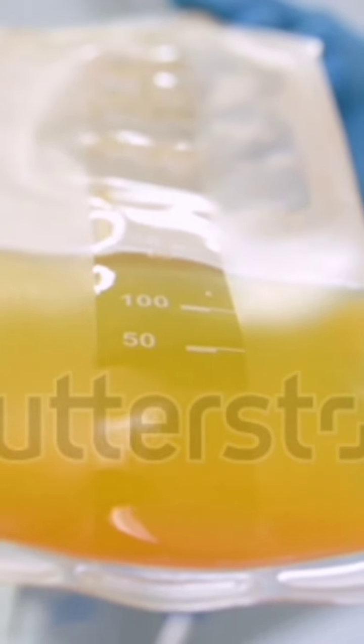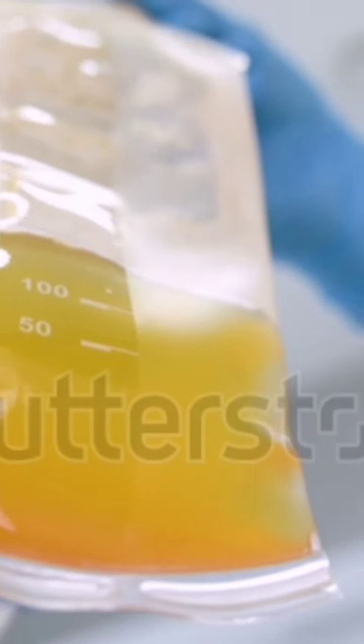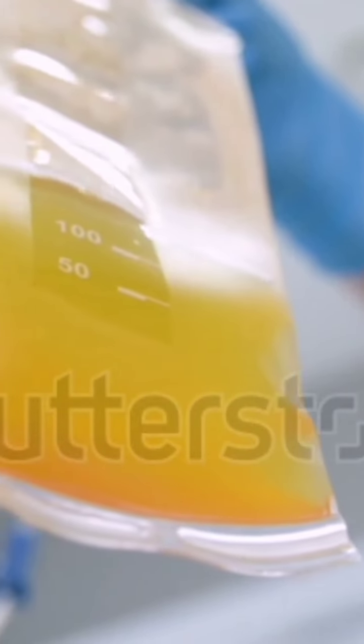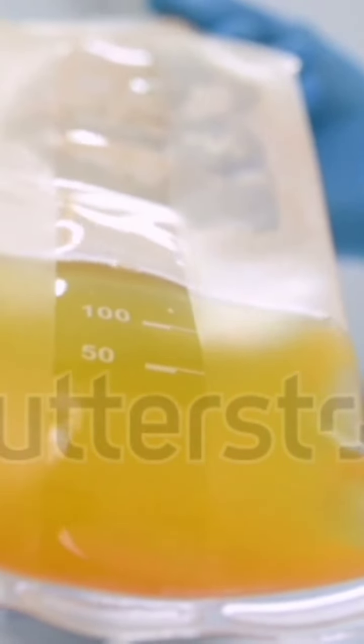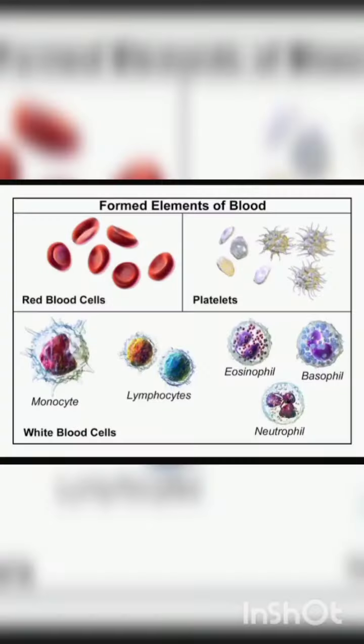Factors for coagulation or clotting of blood are also present in the plasma in an inactive form. Plasma without the clotting factors is called serum. Erythrocytes, leukocytes and platelets are collectively called formed elements and they constitute nearly 45% of the blood.